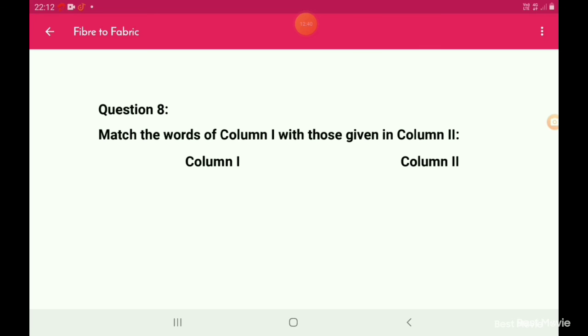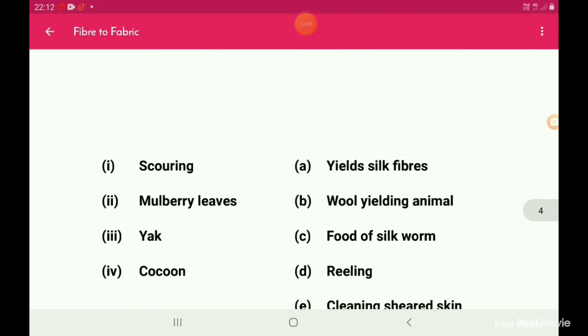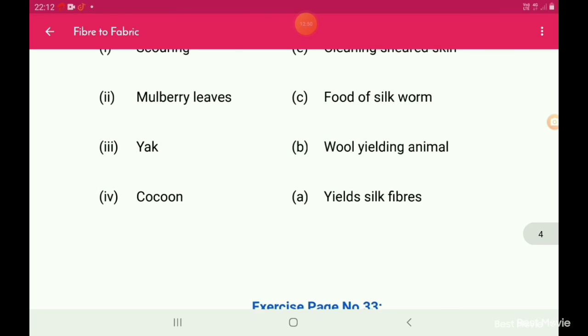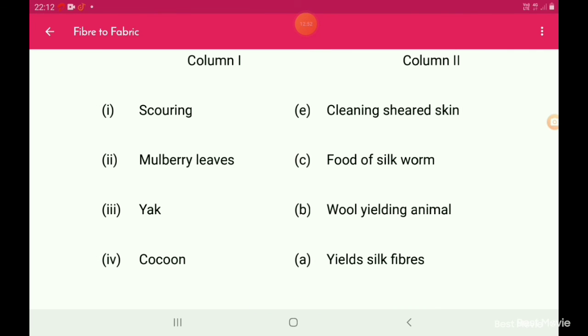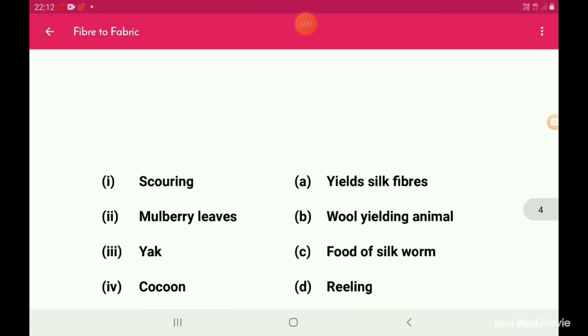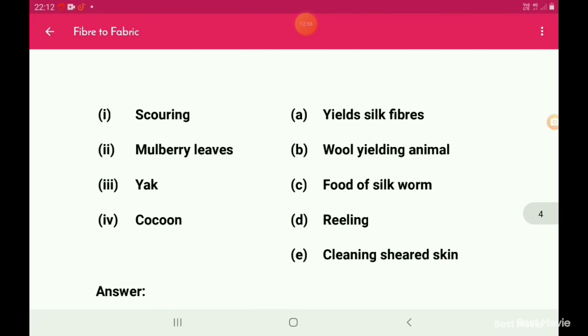Question number 8. Match the following words of column 1 with those given in column 2. So let us first read the questions. Column 1: scouring, mulberry leaves, yak, cocoon.